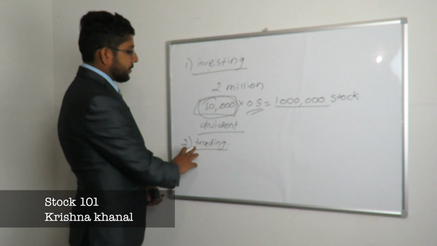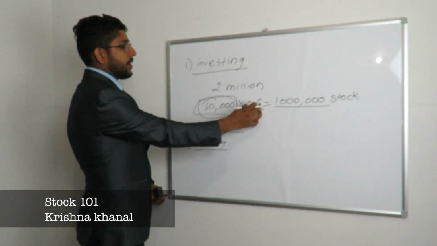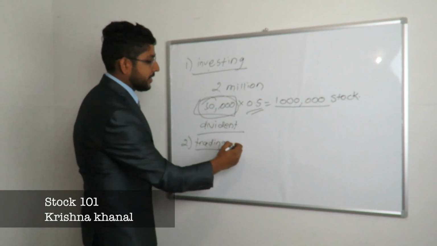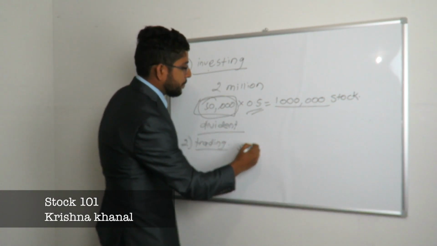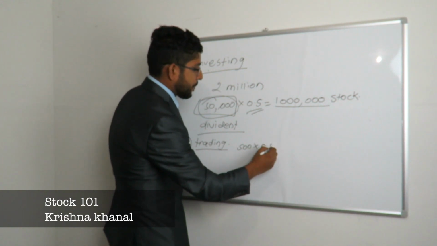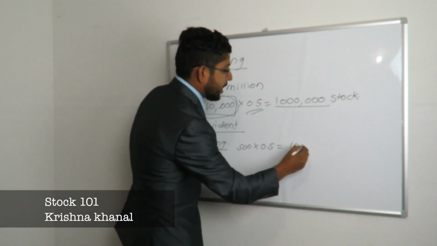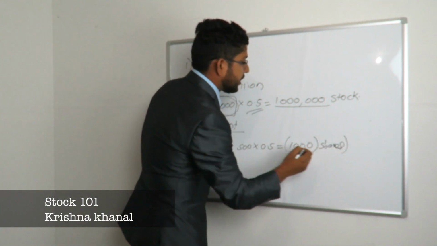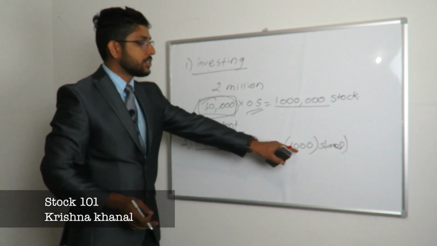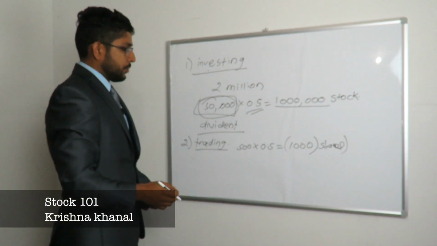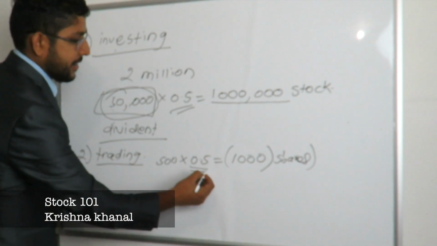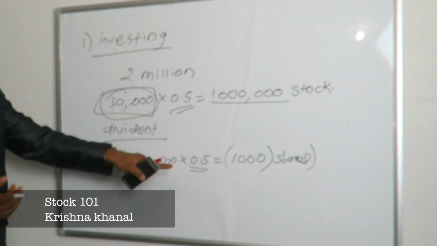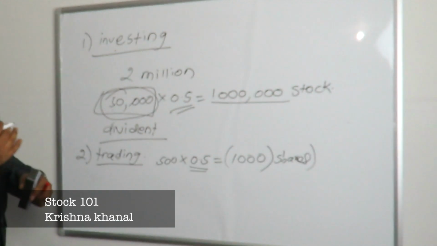So the second way that you can trade the stock is, let's say you have this company which has 2 million stocks in the stock market, and you have only $500 with you, so you want to buy this stock. You can buy 1,000 stocks or shares. Now you own part of the company because you have 1,000 shares from this company. The stock price is now only 50 cents. After a few days, you will be checking whether the stock price is going up or down, because it fluctuates all the time. Sometimes it goes up, sometimes it goes down.